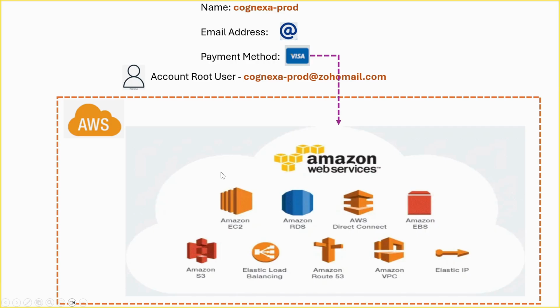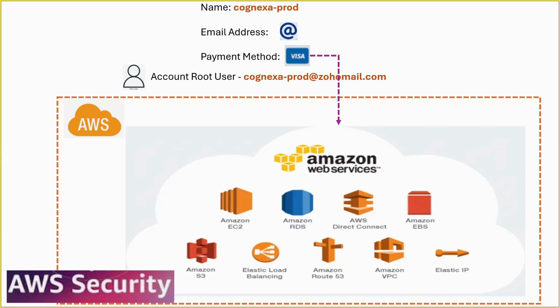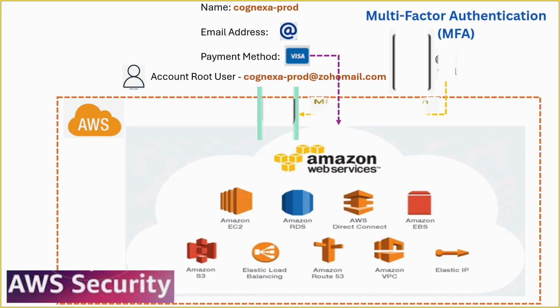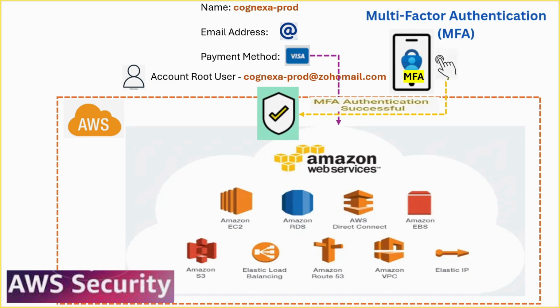Now let's talk about security. As we learned earlier, the account root user has full control over its AWS account, and this access cannot be restricted. Because of this, securing the root user is extremely important. One of the first security best practices recommended by AWS is to enable multi-factor authentication (MFA) for the root user. Let's see how to do that in a demo.